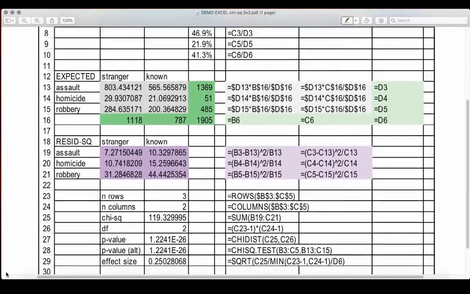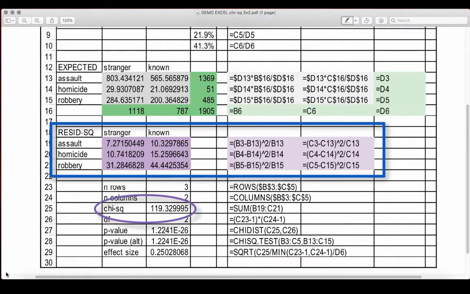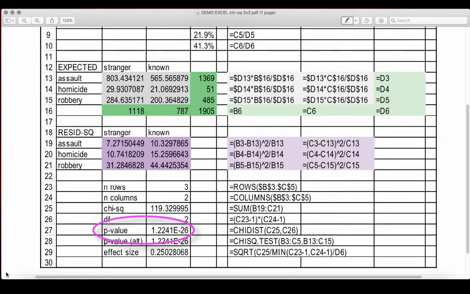Next, in this sheet, we see that after the expected frequencies, we have the calculations for the squared residuals. We add these all up, and we get the chi-squared statistic of 119.3 and change. And the p-value for obtaining a chi-square this size or larger, well, it is a value with e minus 26. This means we need to move the decimal 26 places to the left. So we are talking about a very, very small number.